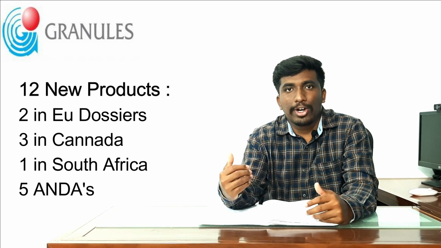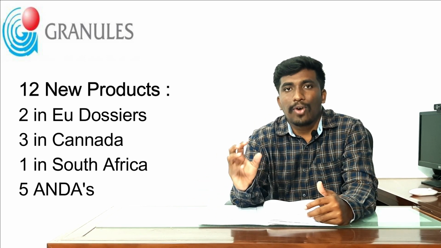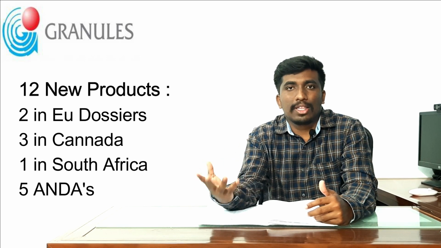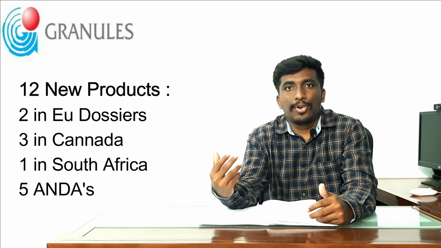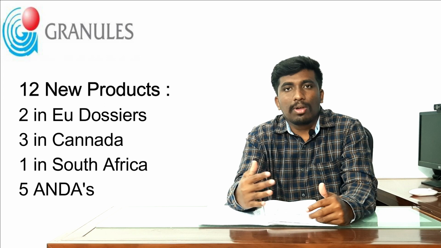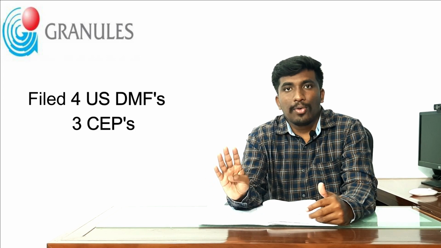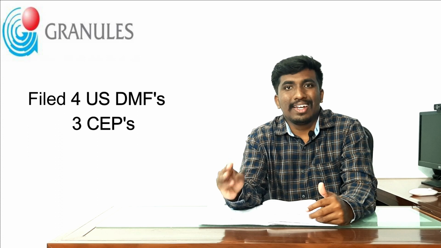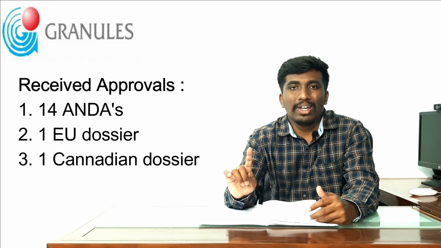Next, let us look at how many drug approvals the company has got in the last year. They have launched 12 new products. Of these, 5 are new drug approvals. They have launched 2 in Europe, 3 in Canada, and 1 in South Africa. They have also filed 4 US DMFs and 3 CEPs. In the last year they have also received approval for 14 new drug applications, 1 in the Eurozone and 1 in the Canadian zone.